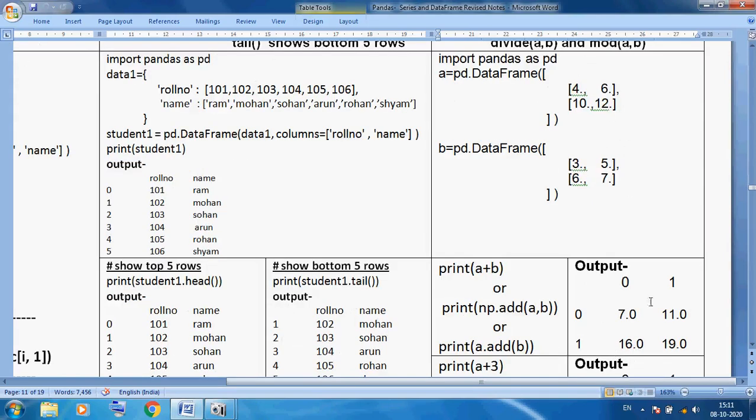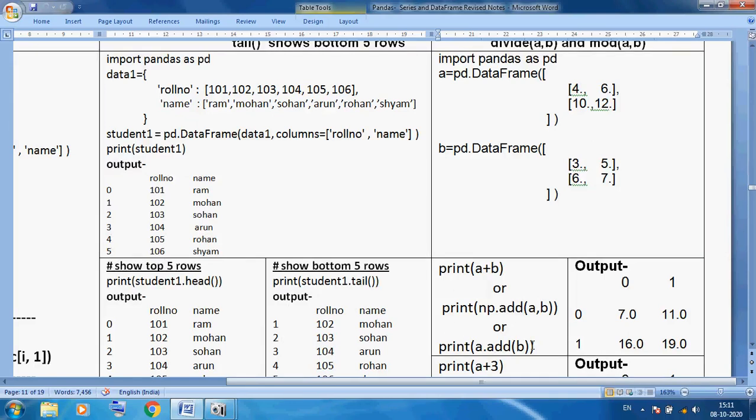So we can use a plus b directly, or the numpy method np.add with a comma b, where I am using import numpy as np, or we can use the pandas style, a.add(b). Both give the same result. So we can use the arithmetic operator, the numpy add method, or the data frame a.add.